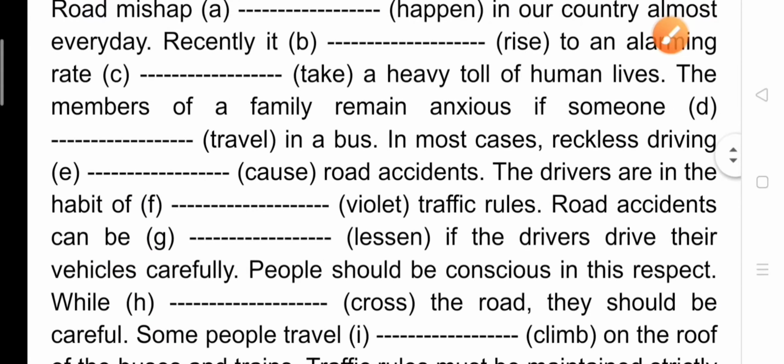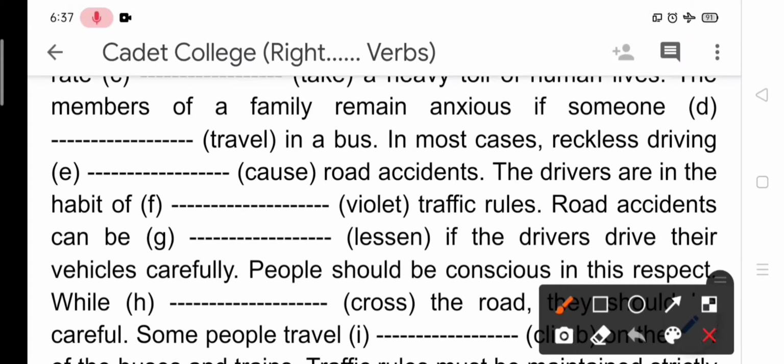The drivers are in the habit of violate traffic rules. Again, it is a simple sentence, and according to the rules, a simple sentence has only one verb. So the drivers are, here are is a verb.